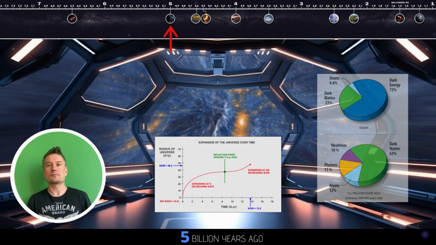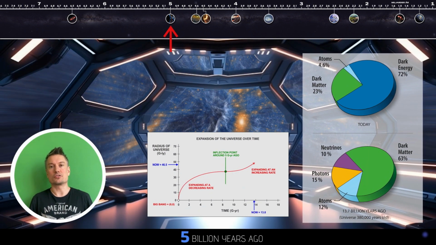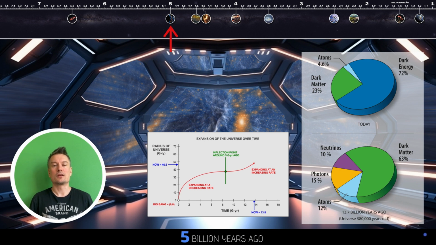The acceleration. When the universe was younger and also smaller, it was dominated by gravitational forces from matter. The universe did expand, but it slowed down. About 5 billion years ago, a turning point occurred, and the expansion began to accelerate, meaning it started to increase in speed. The cause is not fully understood, but it is believed to be due to a mysterious and invisible form of energy called dark energy.